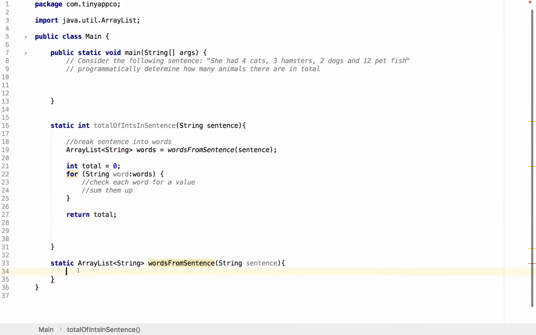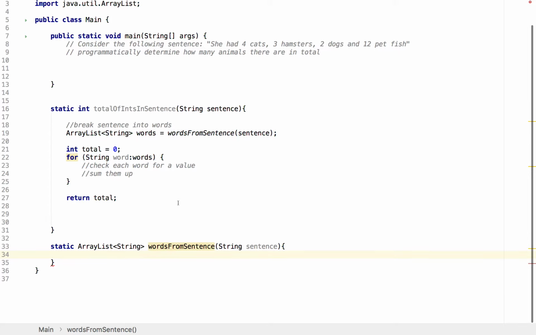Okay, let's try and solve this problem here. Now there are methods that we could use available in Java, but because we're learning, we'll do it the manual way. We essentially need to go through, and we know that words are split up by spaces. So we could build a string, and every time we get to the end of a word, we could add that string to our array. So we need the array to put everything in.